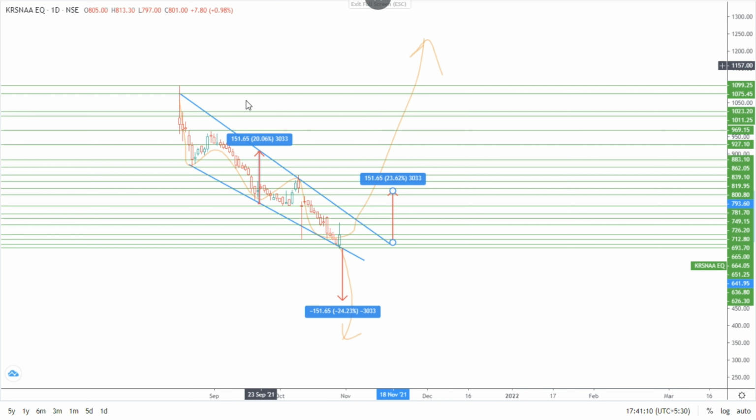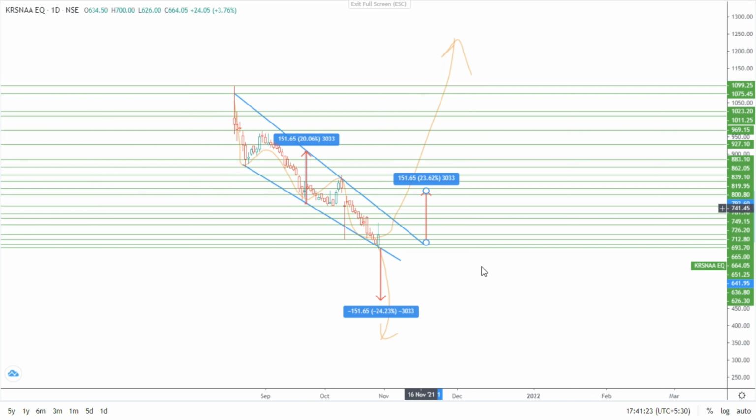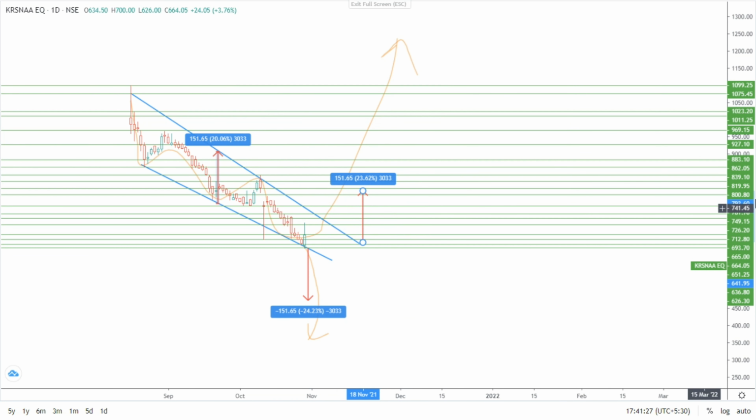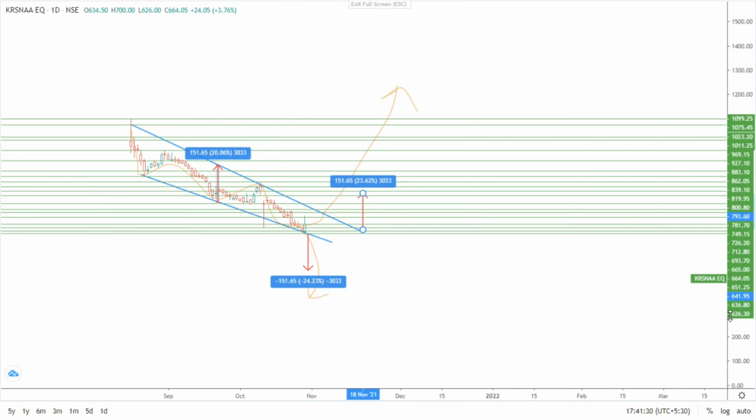The uptrend can be followed up to here, and it can go back to its original form, that is 1099, in upcoming months or years, after breakout and breakdown. So be careful. Okay, thanks for watching. You can take a screenshot of all the resistance and support zones. Okay, this is the complete analysis.